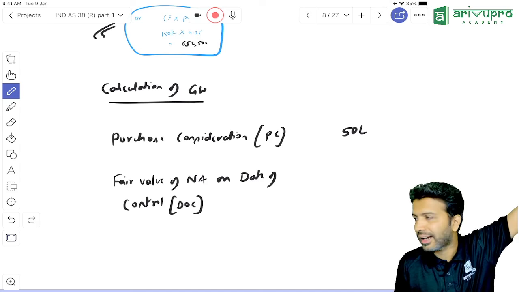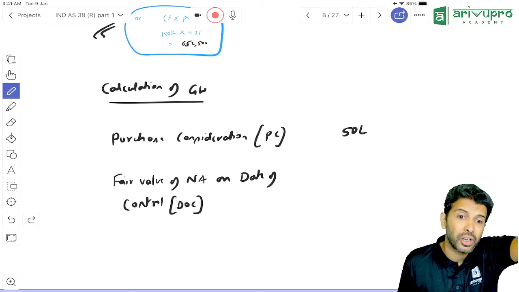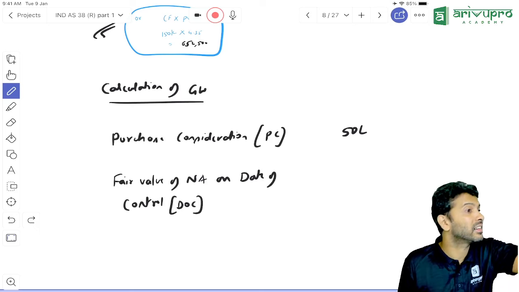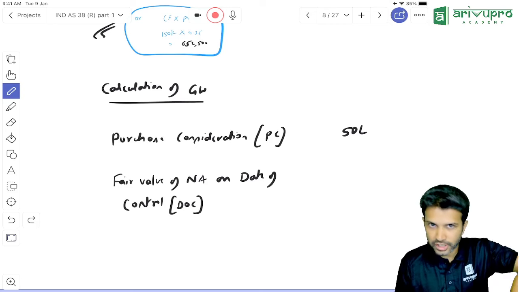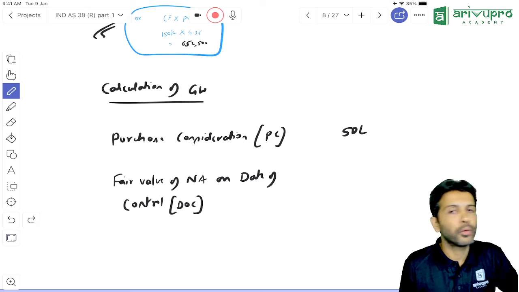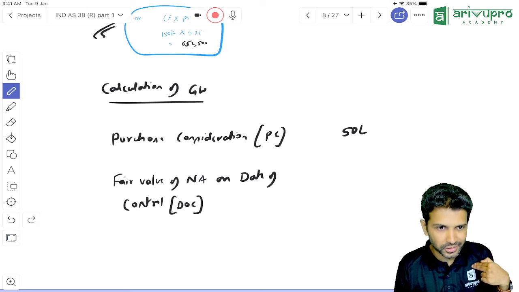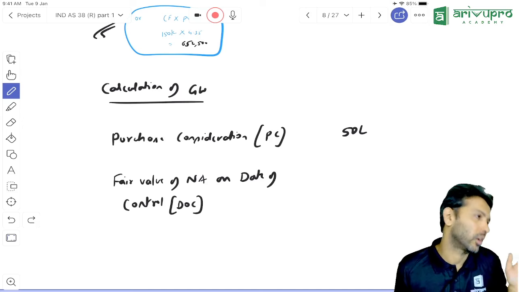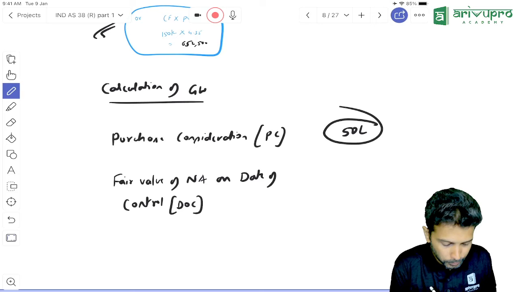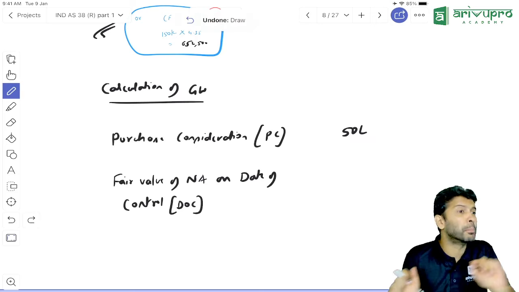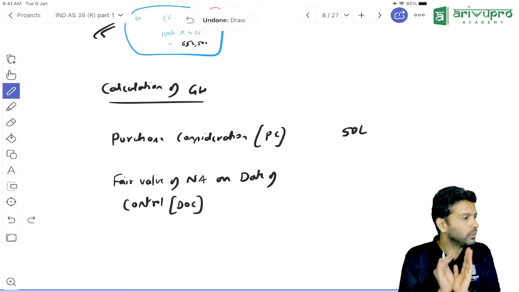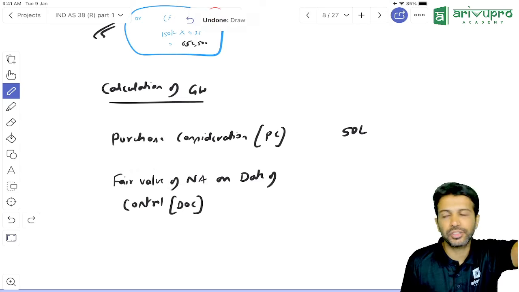We had purchased the land 5 years back, and the value is how much? 5 years back when I had purchased, I had paid only 10 lakh. But after 5 years, that is today, its value is 1 crore. Now you tell me, if you buy our business, that land, will I sell it to you for 10 lakh or 1 crore? 1 crore. That means PC, will you pay based on book value or market value? Market value. Hence, IND AS 103 says, always you should take fair value of net assets for goodwill calculation.